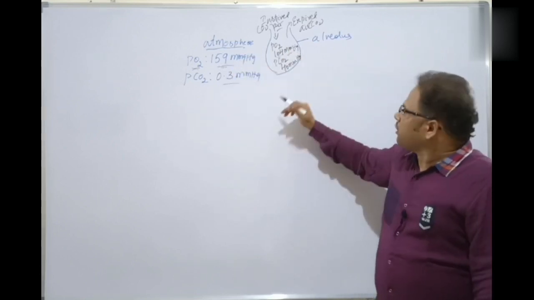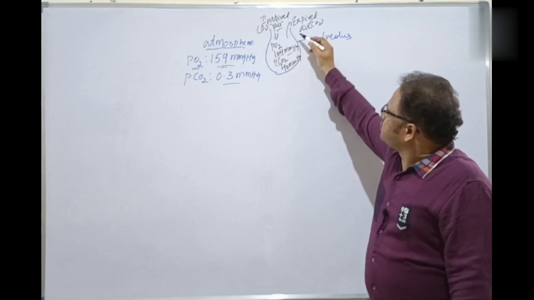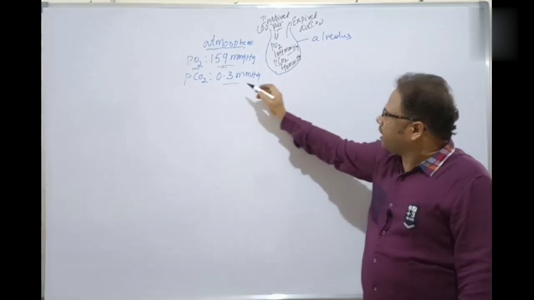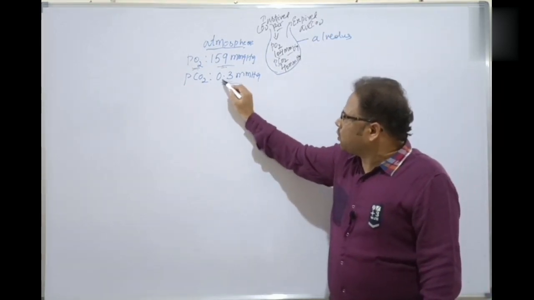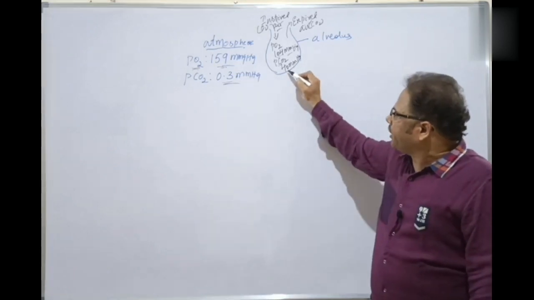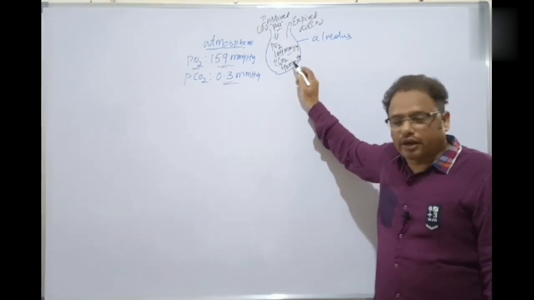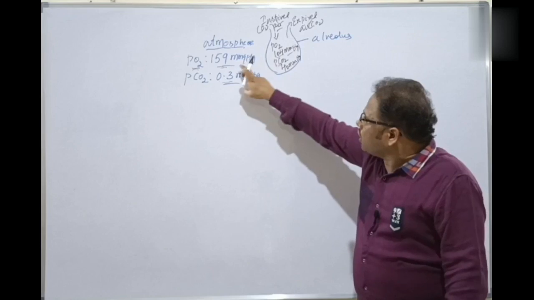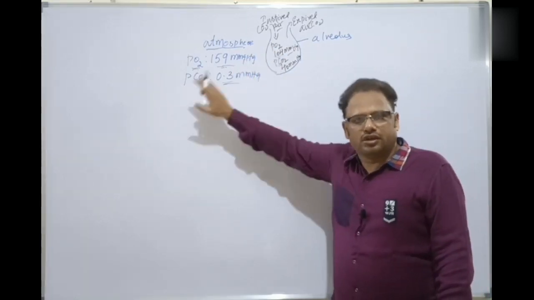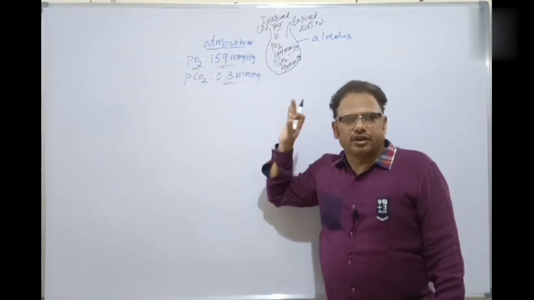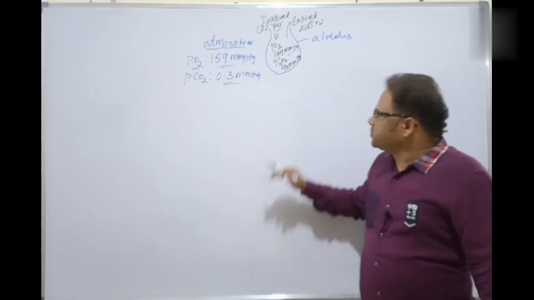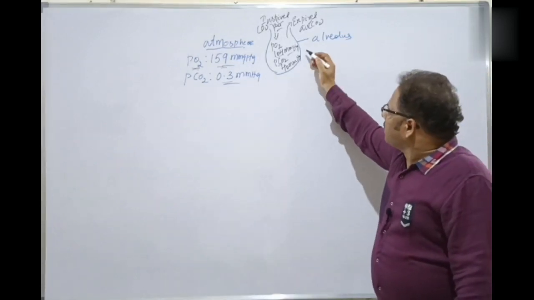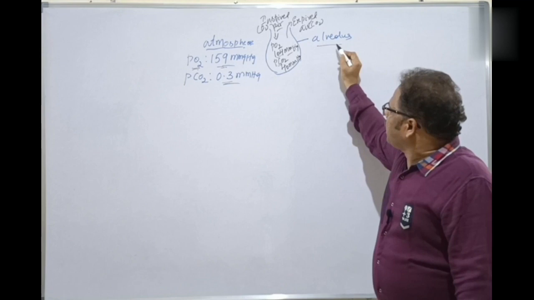Next one is carbon dioxide, in exhaled air or expired air. Here in the outside atmosphere it is 0.3 mmHg, whereas in the alveoli it is 40 mmHg. That is higher concentration to lower concentration, diffusion again, exhaled air or expired air. Clear, students?